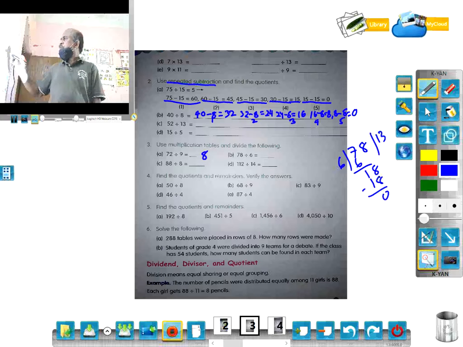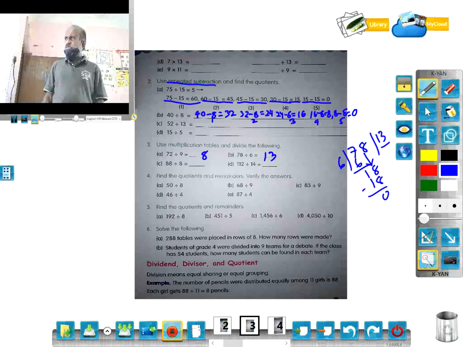Okay, so 6 into 13 is 78. So here the quotient is 13. Like this you do the rest.